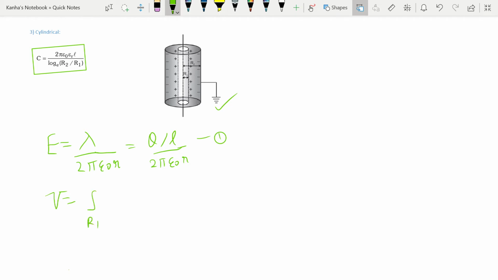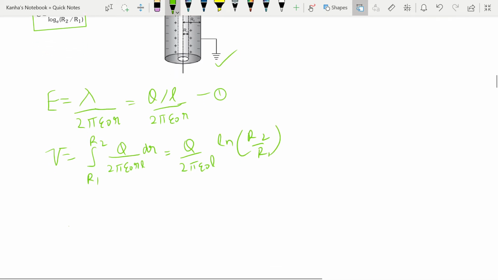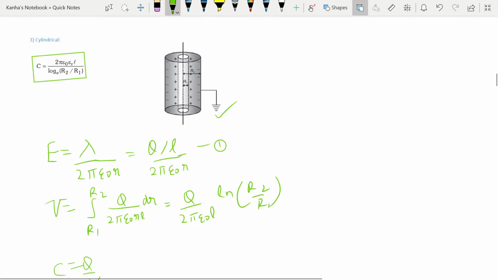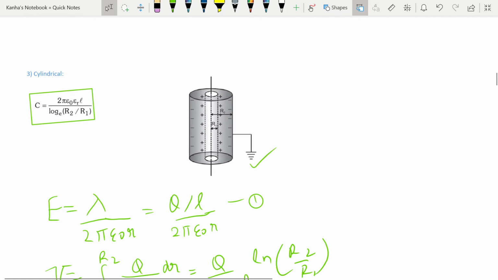So you have the integral from r1 to r2 of q by 2 pi epsilon naught r l dr, which turns out to be q by 2 pi epsilon naught l times log base e of r2 by r1. Given these two, you can easily find the capacitance is equal to q by V, which turns out to be 2 pi epsilon naught epsilon r l by log base e r2 by r1. So no need to remember these things, you can easily derive them.